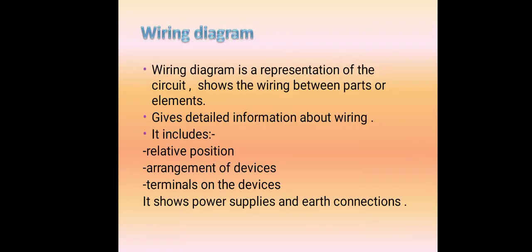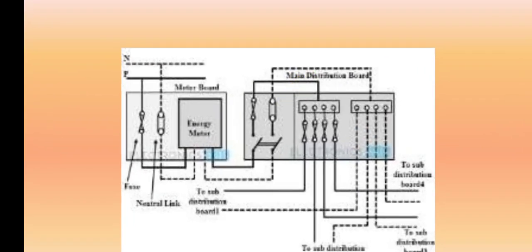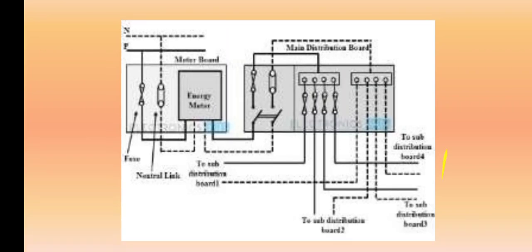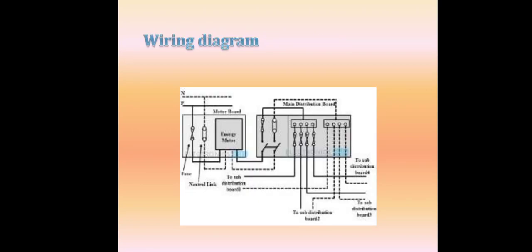Then the wiring diagram. A wiring diagram is a representation of a circuit that shows the wiring between parts or elements. It gives detailed information about wiring. It includes the relative position and arrangement of devices, and terminals on the devices. It shows power supplies at each connection. This is the wiring diagram. You can see here from the energy meter we have connected through to the main distribution board. From the main distribution board it is given to the corresponding switchboard. From the switchboard it is connected to the corresponding load. So this is the wiring diagram.